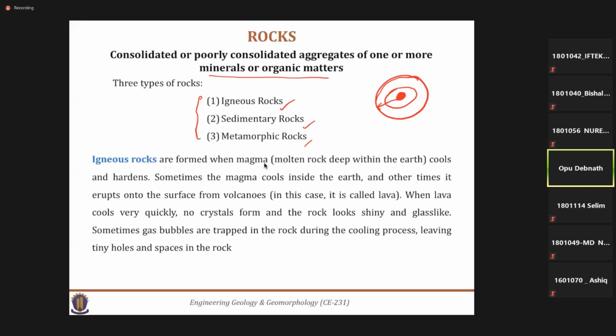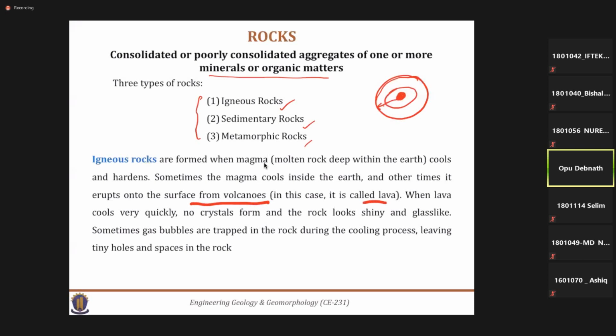So when it comes out with a volcanic eruption or some other ways, the magma solidifies due to the rapid decrease of temperature, and it solidifies on the surface of the volcano. In this case it is called lava.